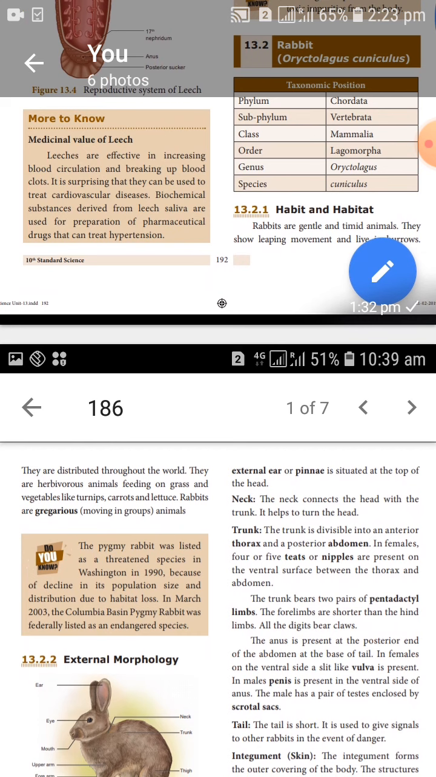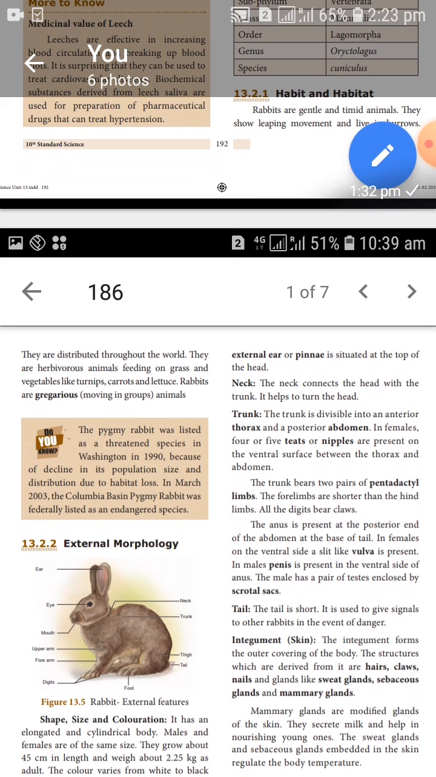What do you mean by herbivore? They eat plants, also known as herbs. Most vegetables like turnip, carrot and lettuce are the favorite food of rabbits. Next, rabbit is a gregarious animal because it mostly moves as a group in nature. Rabbit is also one of the threatened species because the population is very low due to habitat loss.